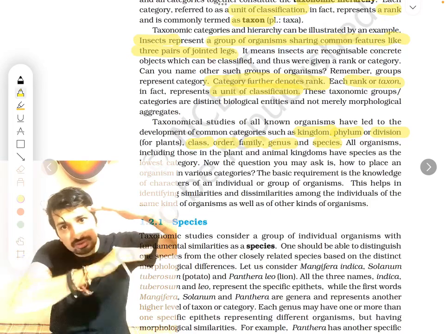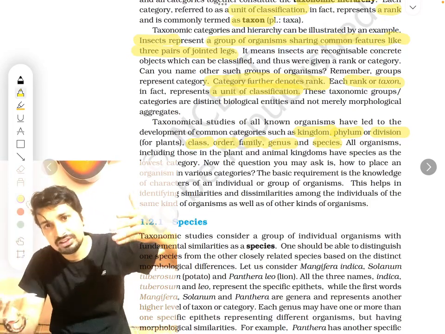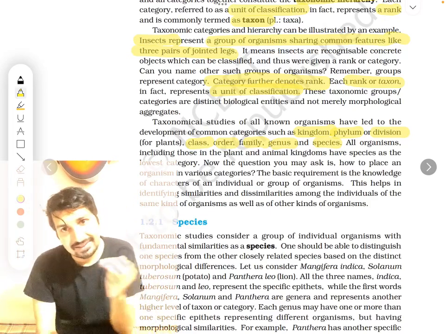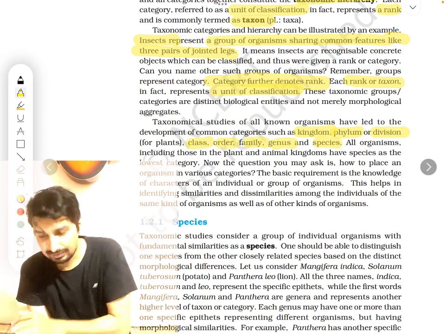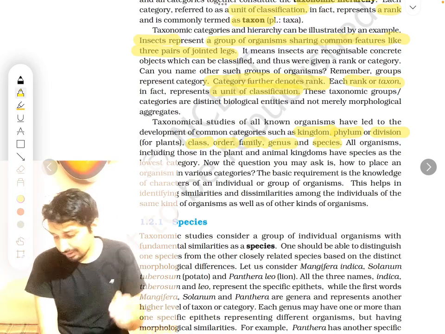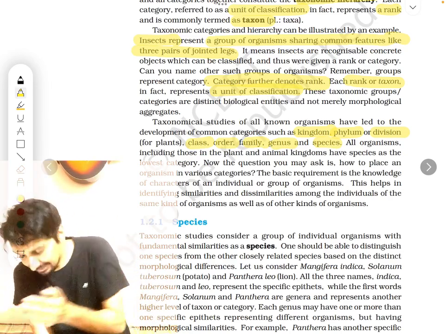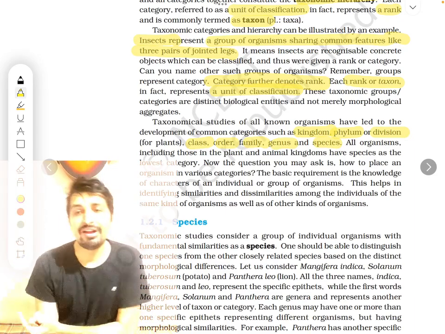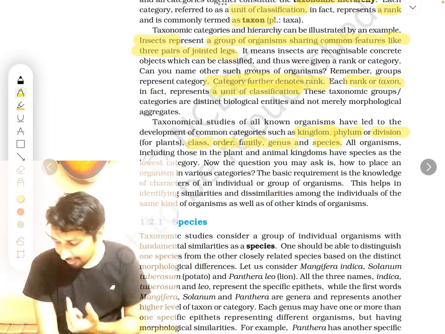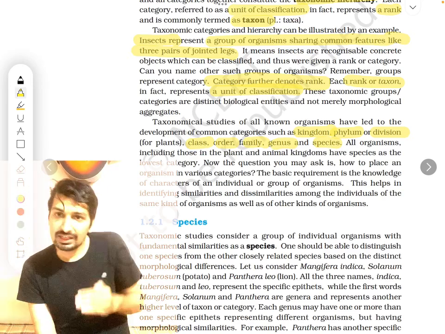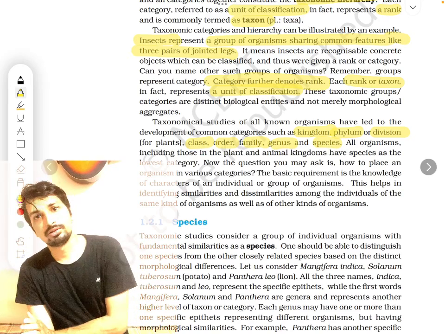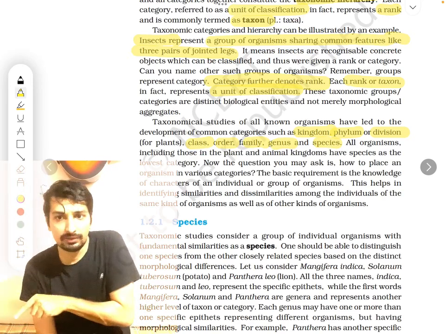Okay, so kingdom is the main step. Inside kingdoms you have different types of phylum or division. Inside that you have classes. Different classes. And inside classes you have different orders. Inside order you have different families. Inside family you have different genera. And inside genus you have different species. Final step is species.